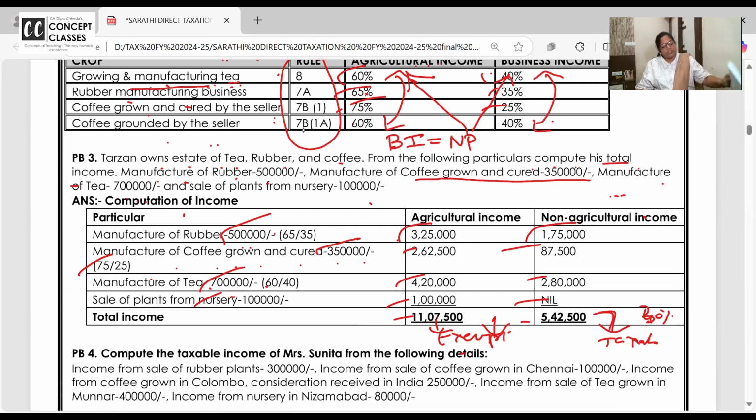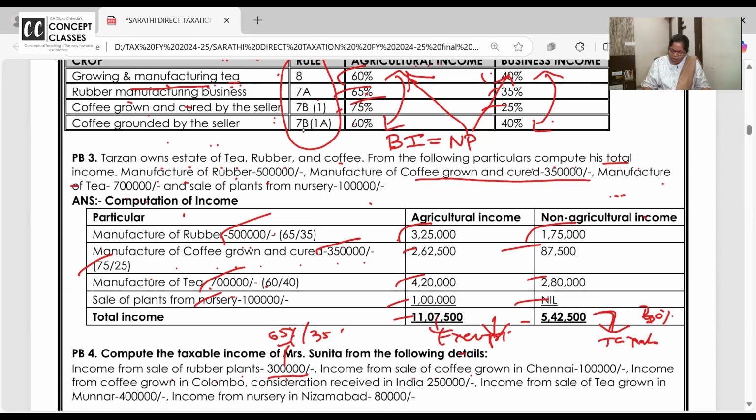Yes, ma'am. Okay. Next, we will do it in the notebook without looking at the answer. Let's do it ourselves. First let's write it orally. Income from sale of rubber plant is 3 lakh. So where will you take how much? Rubber, what is the rate? Refer up. 65% is exempt. 35 is taxable.